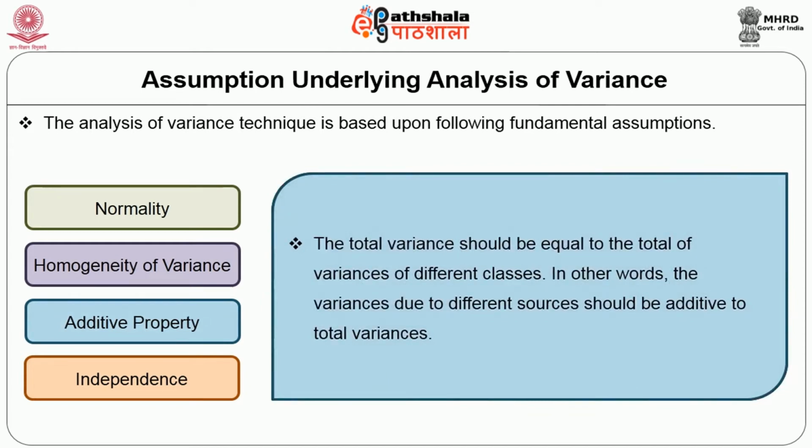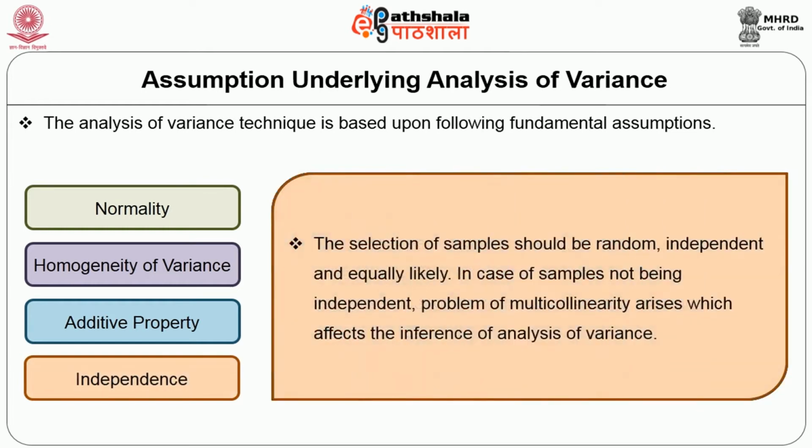Then the third assumption is additive property. The total variance should be equal to the total of variances of different classes. In other words, the variances due to different sources should be additive to total variance. The next assumption is independence. The selection of samples should be random, independent and equally likely. In case of samples not being independent, the problem of multicollinearity arises, which affects the inference of analysis of variance.